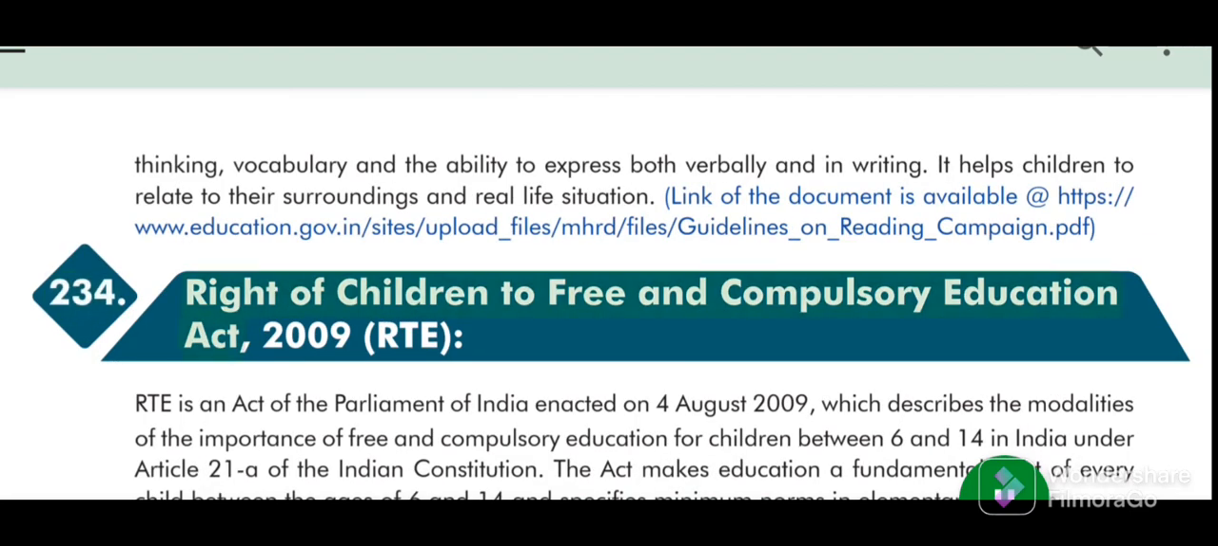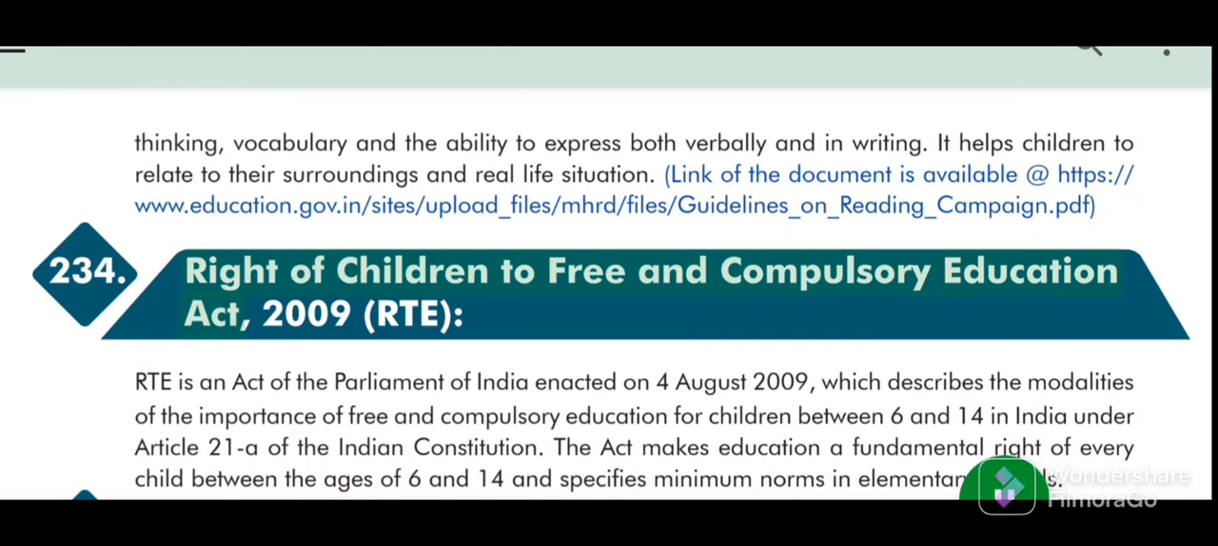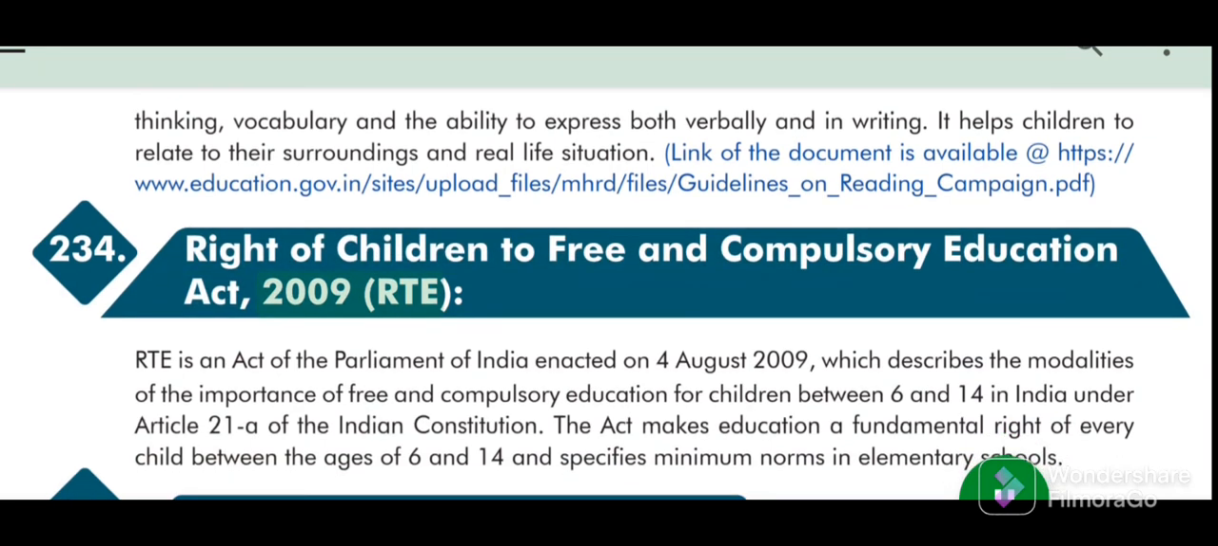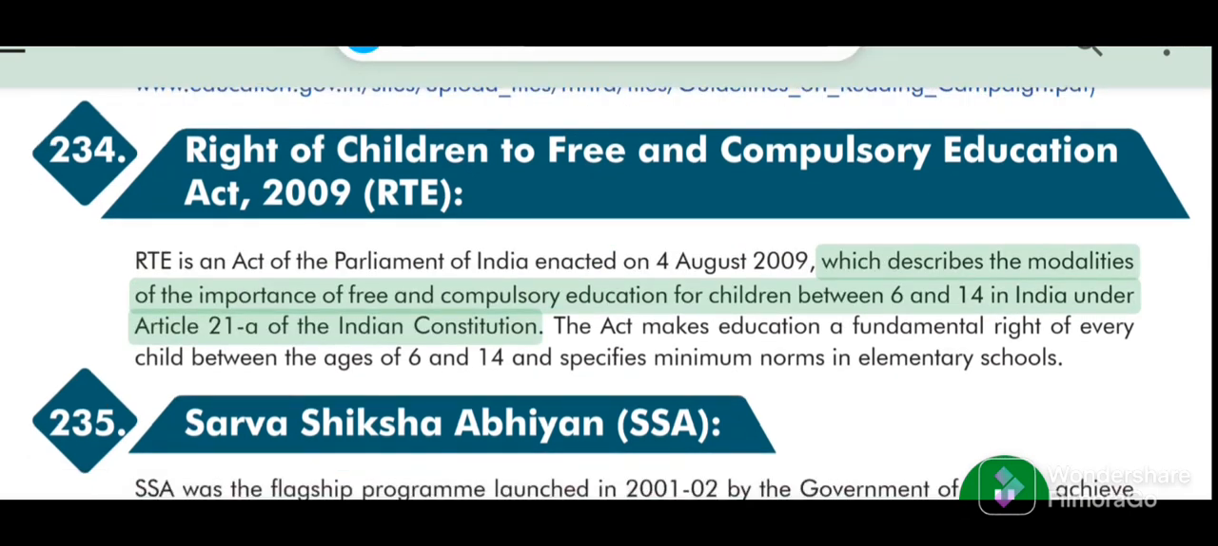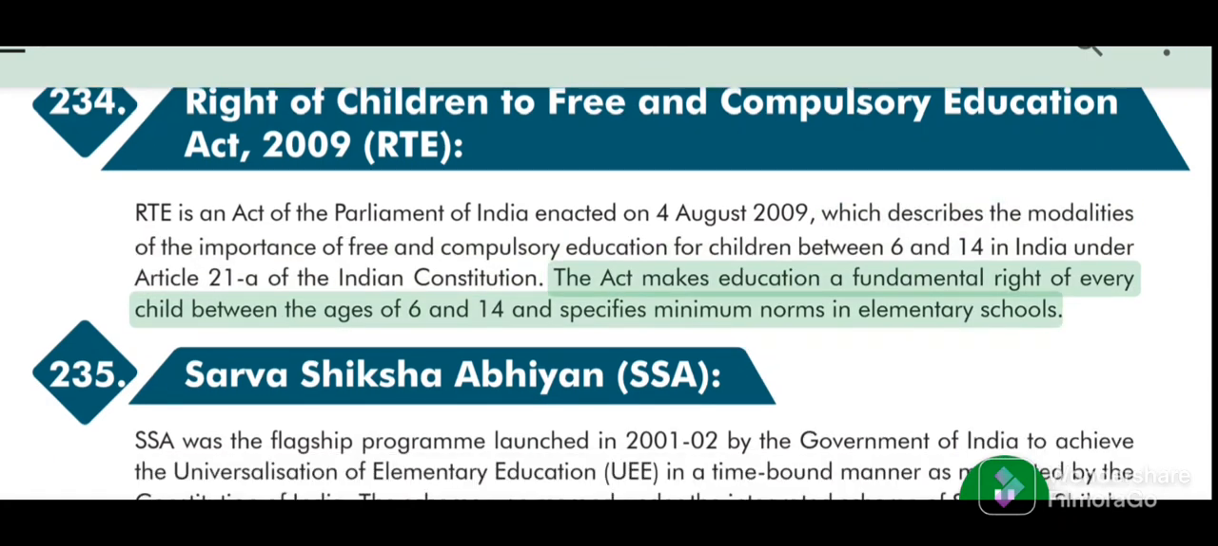234. Right of Children to Free and Compulsory Education Act, 2009, RTE. RTE is an Act of the Parliament of India enacted on 4 August 2009, which describes the modalities of the importance of free and compulsory education for children between 6 and 14 in India under Article 21A of the Indian Constitution. The Act makes education a fundamental right of every child between the ages of 6 and 14 and specifies minimum norms in elementary schools.